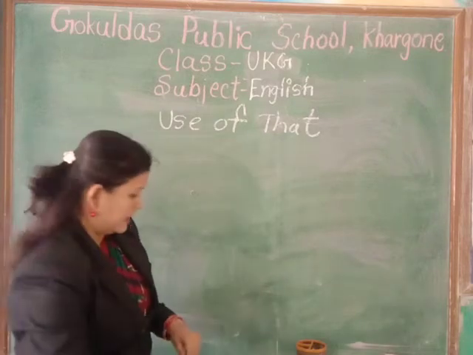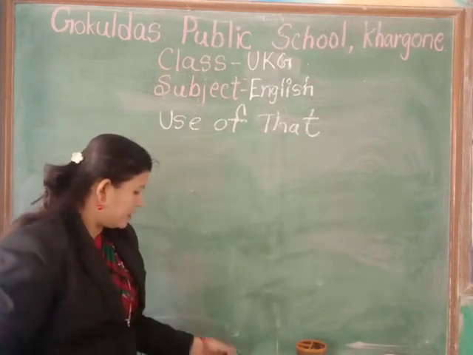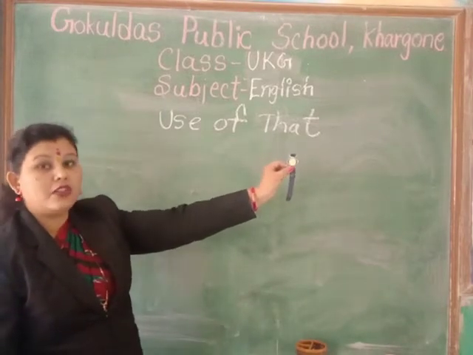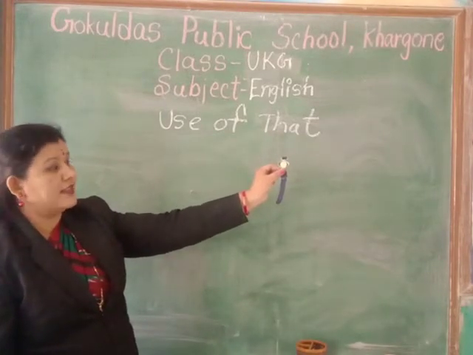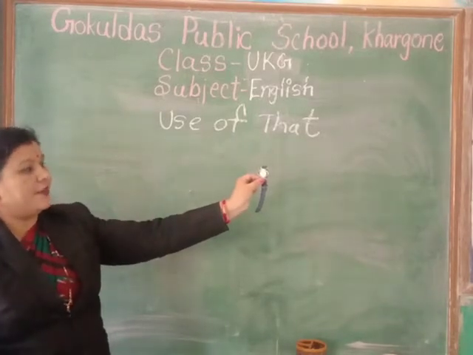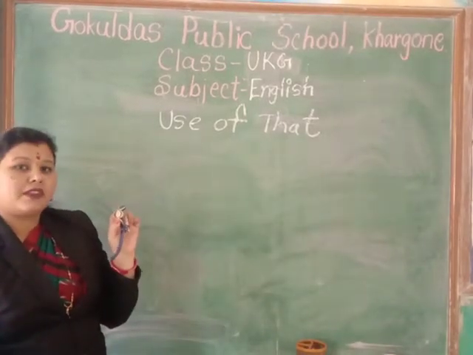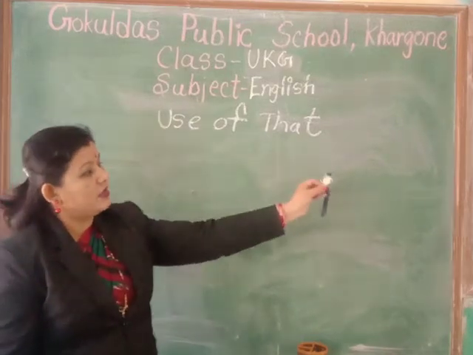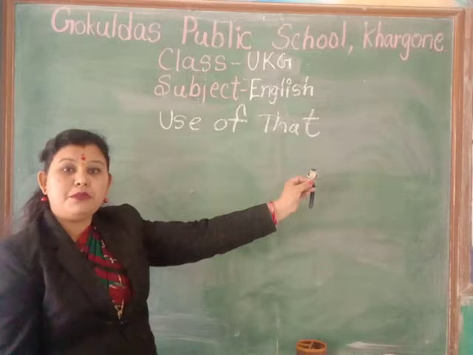Okay, next example, watch. What is this? Watch. See the watch, is it far from me or near from me? Now it is near from me. Now see the watch, is it far from me?